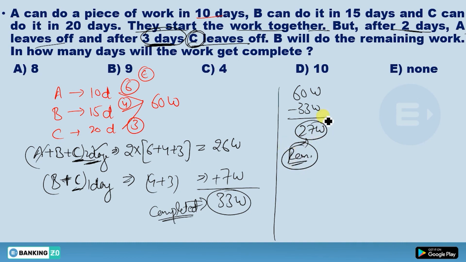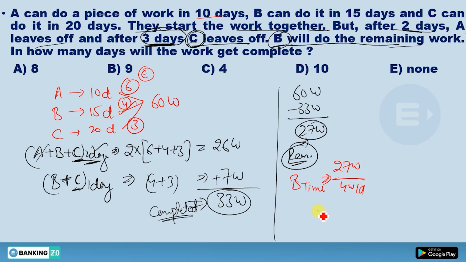Okay. Now who will do the remaining work? B will do the remaining work. Here it is clearly mentioned, B will do the remaining work. So in how many days will B do the remaining work? See here, timing of B would be total work 27 divided by 4 work per day.